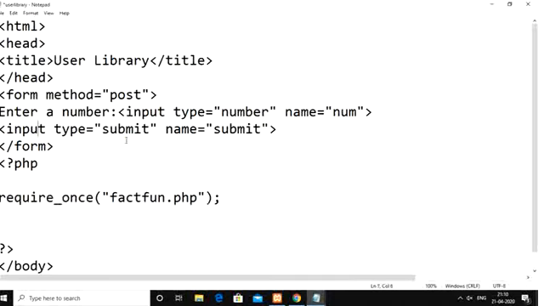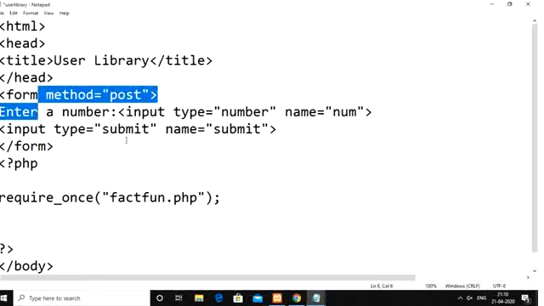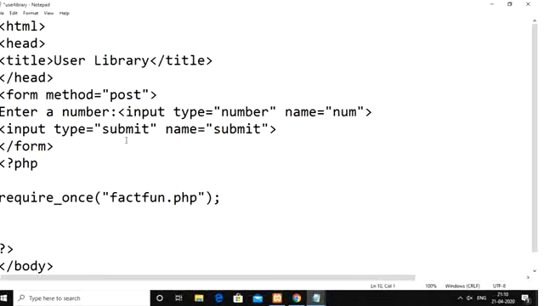Whatever input value you submitted using the number field, we need to receive in a variable called n. So n equal to $_POST at the index called num, whatever we have, we store in n.